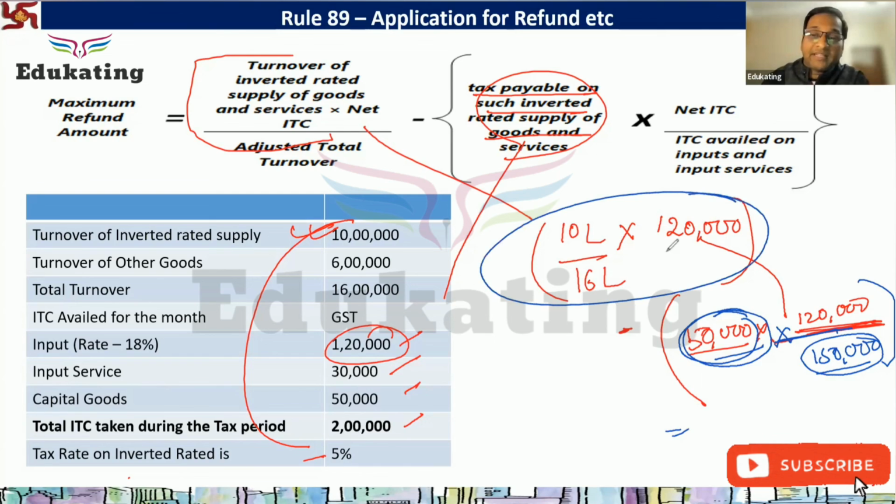So kindly tell me the answer. Kindly give me the calculation. 10 divided by 60, the answer for this calculation. फर्स्ट पार्ट का कितना आएगा? फर्स्ट पार्ट का आंसर बता दीजिए. 75,000. अच्छा ओके. 75,000 minus 40,000, so the answer would be 35,000. I hope it is clear to all. So inverted rated अपना discussion complete हो गया.